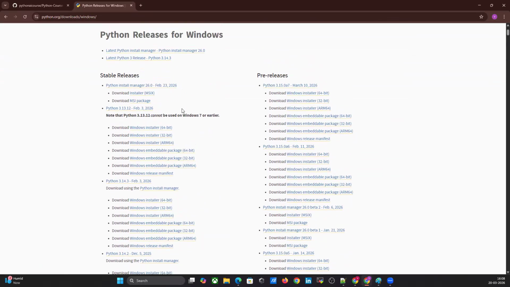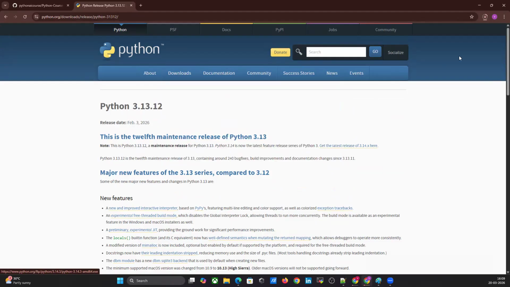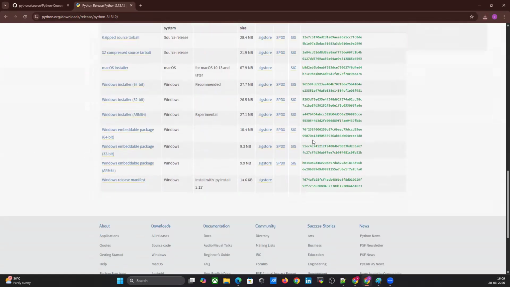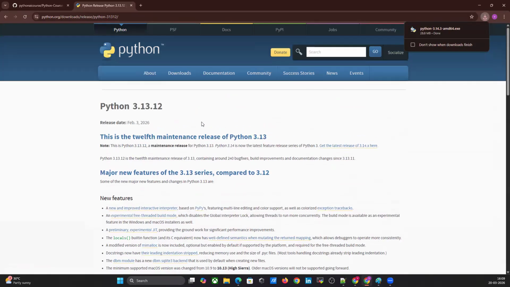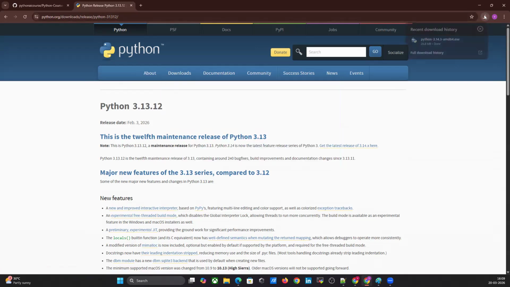You can download any latest version, or directly you can download here. No problem. If you want a particular version, you can select it here and download. Otherwise, just go to downloads and install the latest version. In my case, already downloaded. How to install? In Windows, very simple.